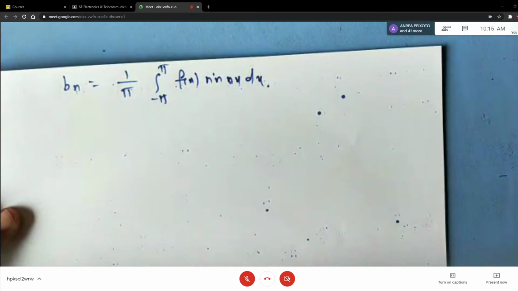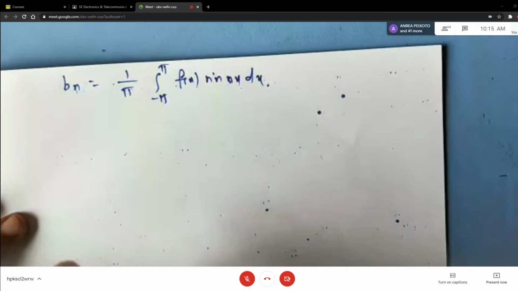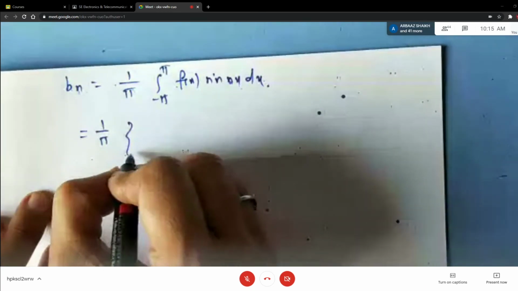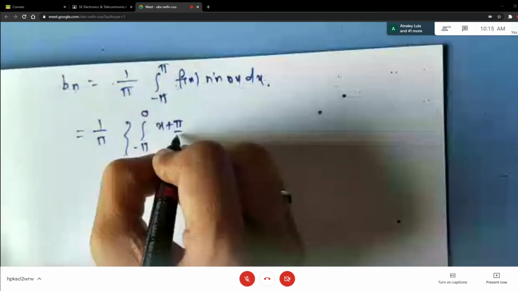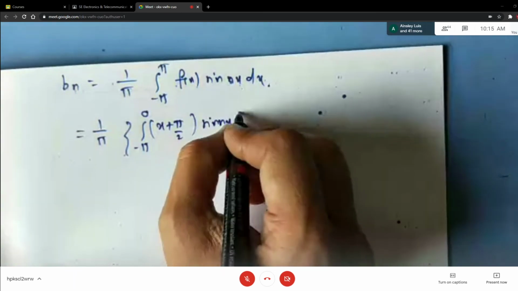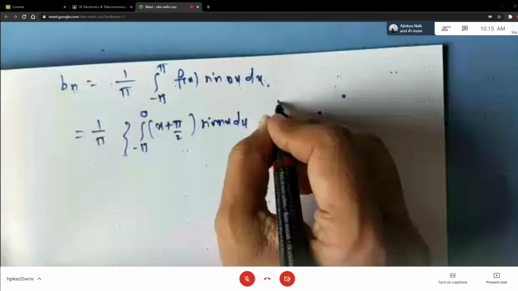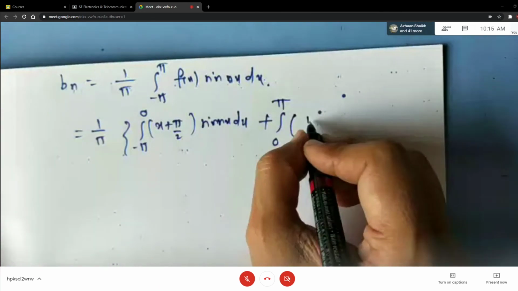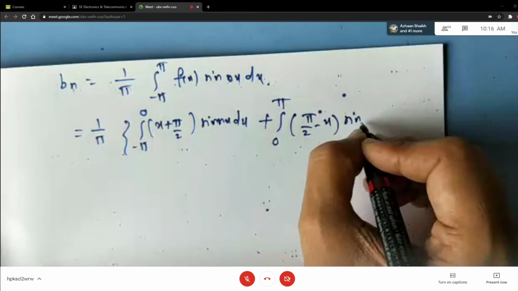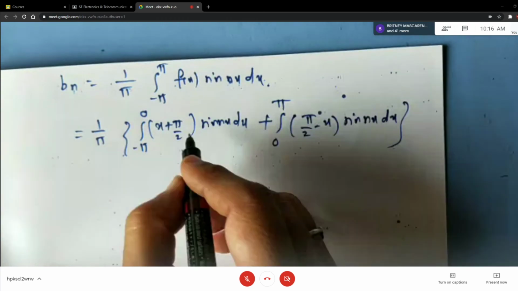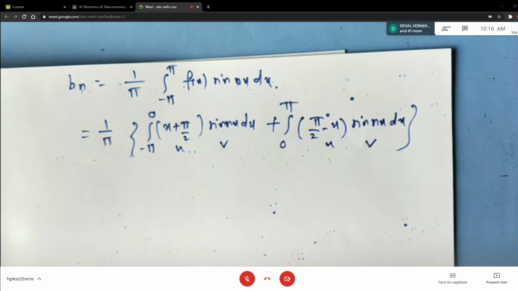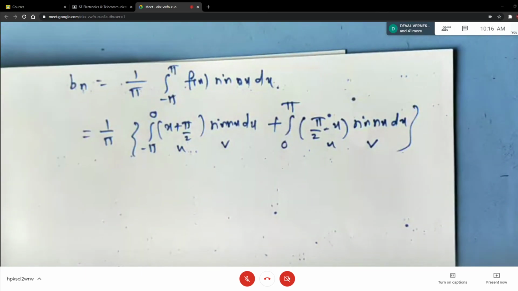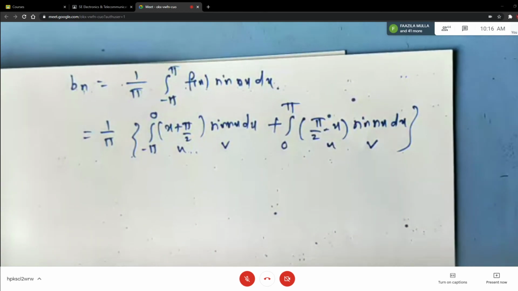Correct? Now again splitting will take place. How will it be? 1 by pi, minus pi to 0. What is f of x here? x plus pi by 2, sin of nx dx, plus 0 to pi. What is f of x here? Pi by 2 minus x, sin nx dx. Then use the u into v formula, Bernoulli's. Will you complete finding bn and tell me the answer next time? Yes, ma'am. Okay.